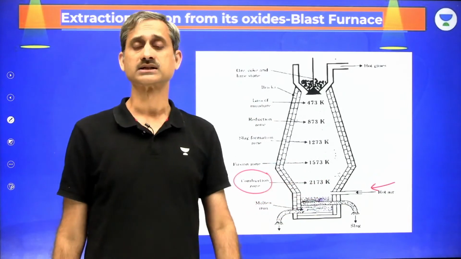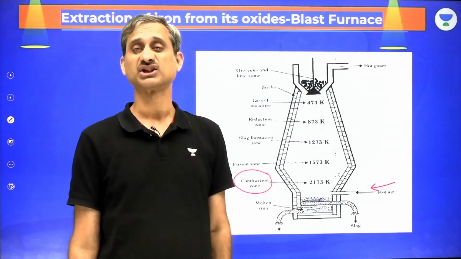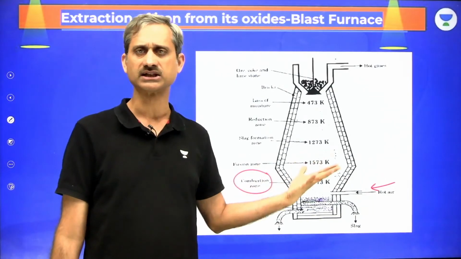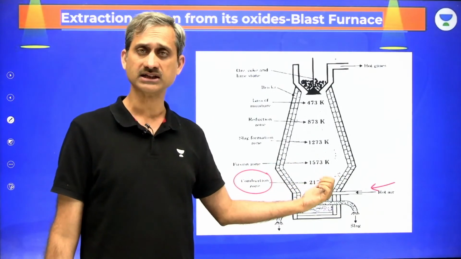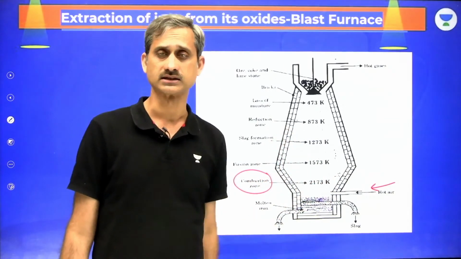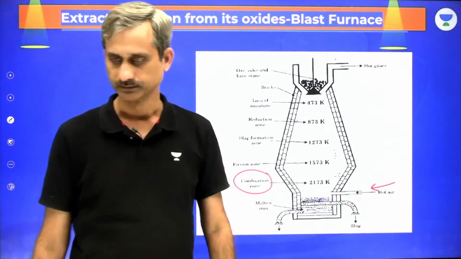The coal which is used is, in fact, anthracite coal, and it is heated further. So it is coke, pure carbon, which is heated here. This pure carbon is able to get the temperature to something like 2000 degrees Celsius. In fact, 1900 Kelvin.